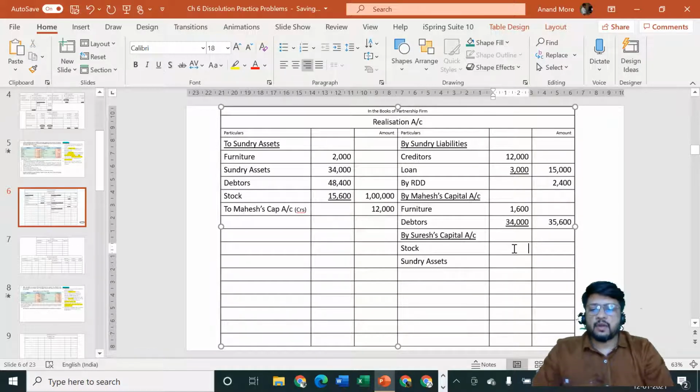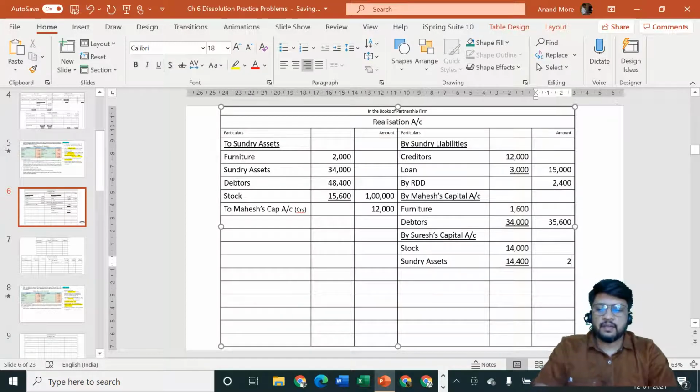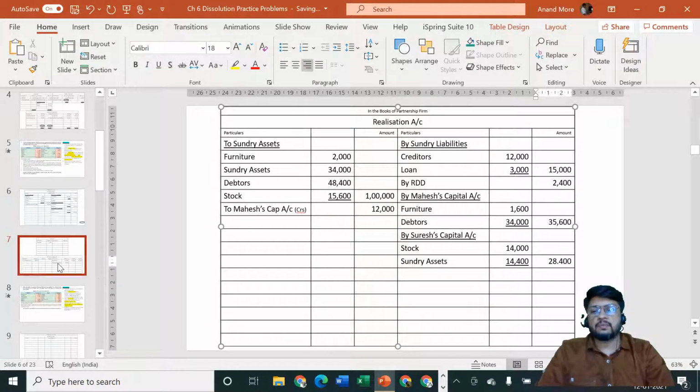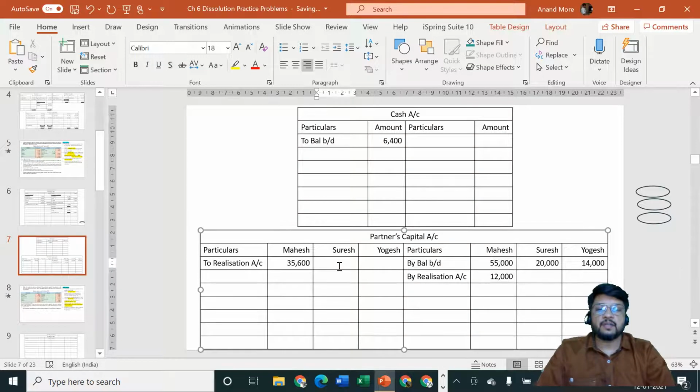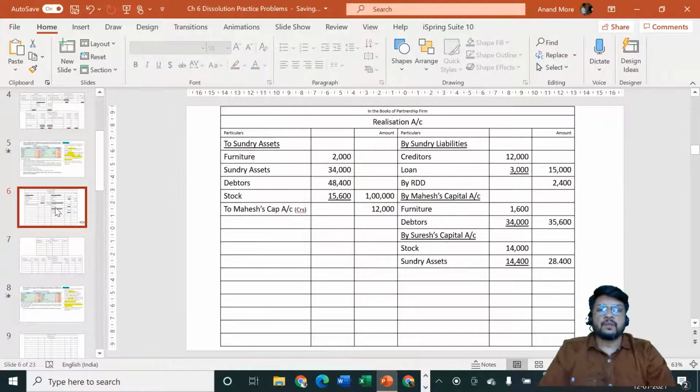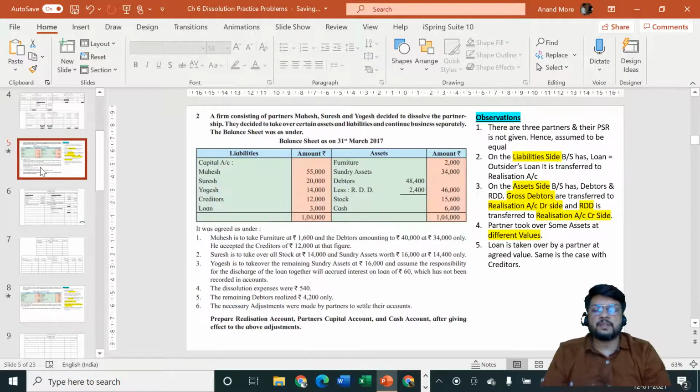He is taking over stock at rupees 14,000 and sundry assets of rupees 16,000. He is taking them over at rupees 14,400. So outer column is rupees 28,400. This amount will be transferred by us to partners capital account debit side, Suresh, 28,400. So second adjustment is also over.